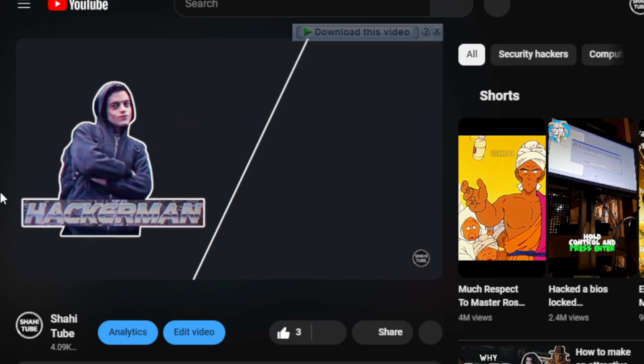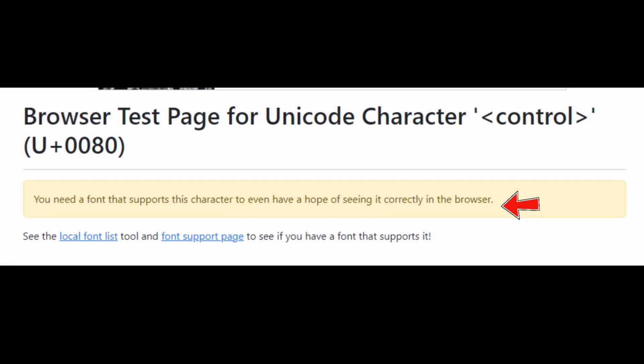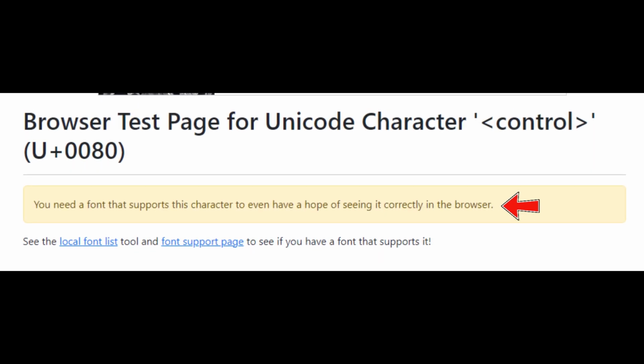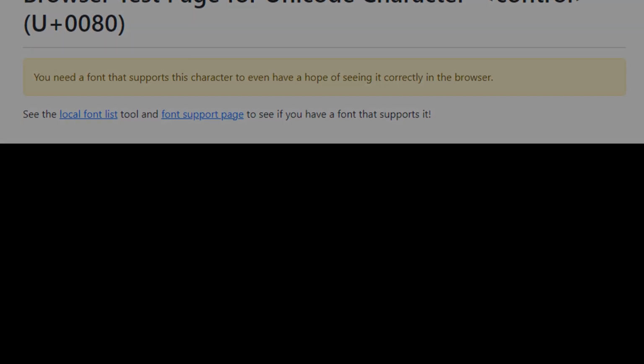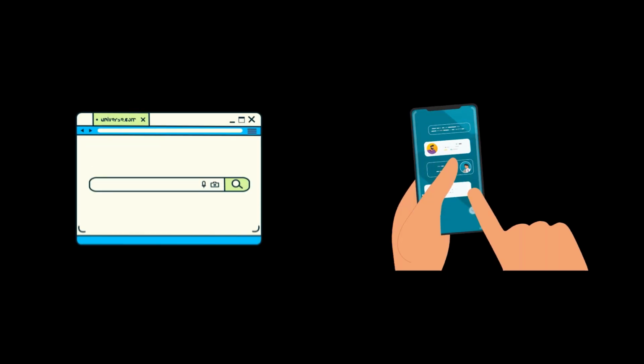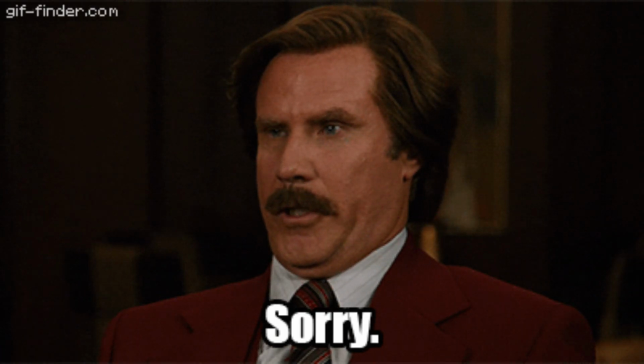Mission successful. Someone said that the browser encoding may change how the invisible character looks. So I also tried to view this video in both browser and app, and it is invisible in both of them. If you need the link for this website, well, I haven't given it a description.